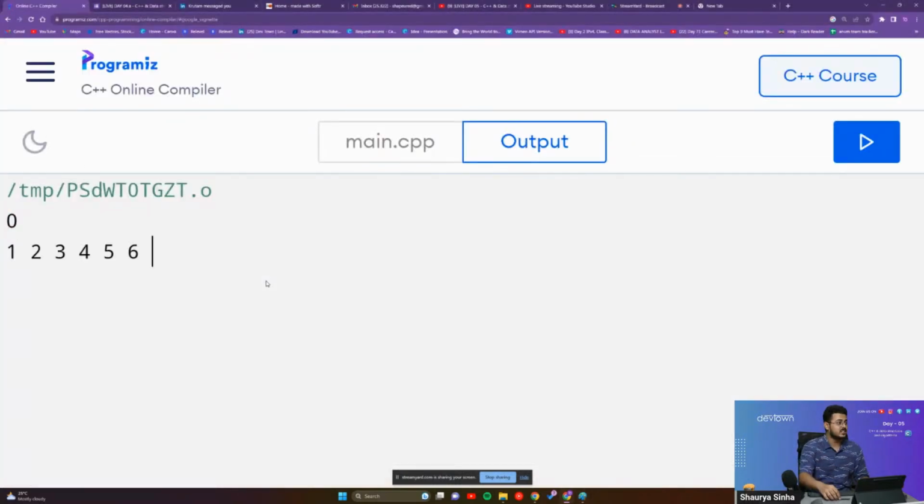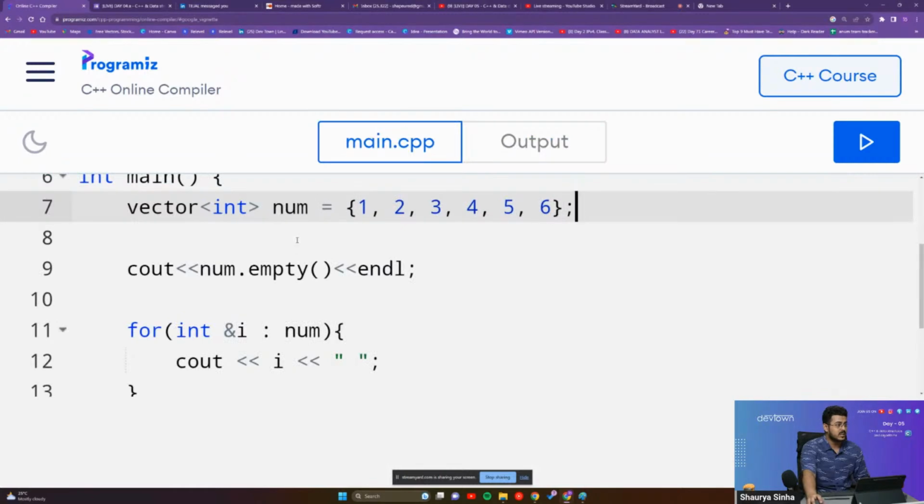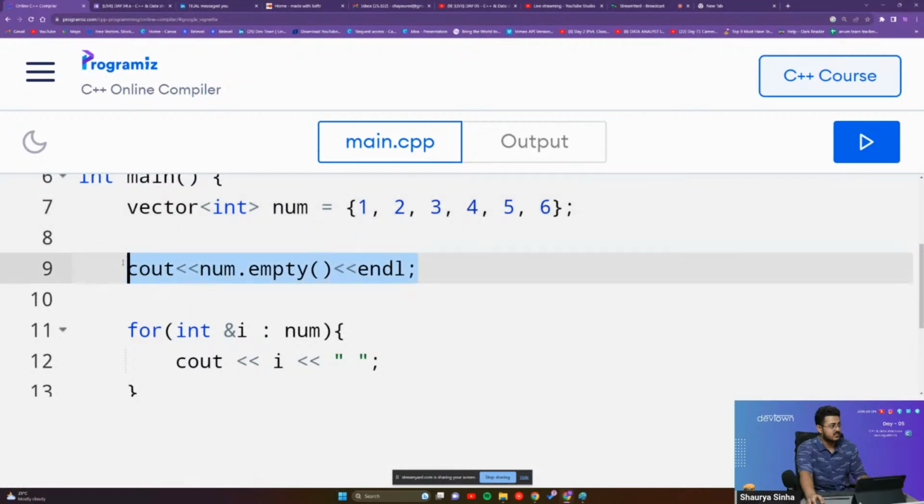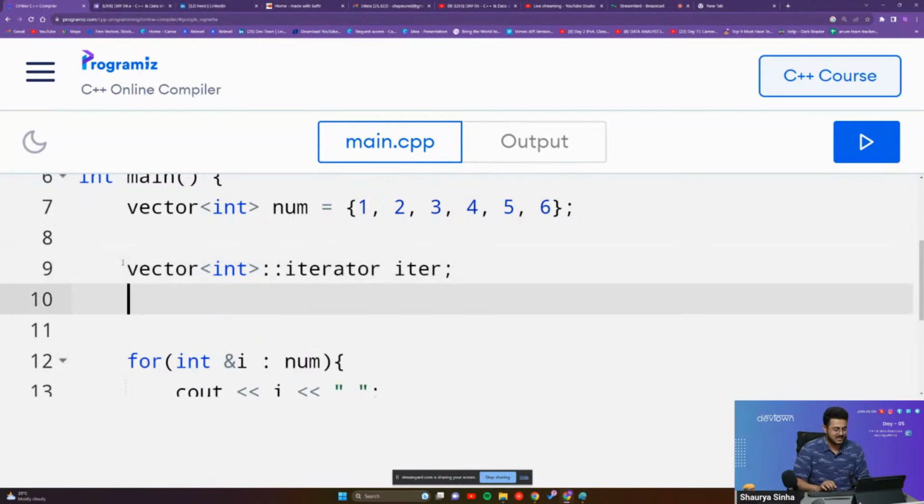Let us go back and start doing it. We'll take up the same num vector itself. We are not going to change it. We'll just come here and create our own pointer itself. So vector int, and we'll have the iterator. I hope that the spelling of iterator is not wrong. If it is, please do let me know, guys. ITER. I'm not good with spellings, so I make a lot of spelling mistakes.